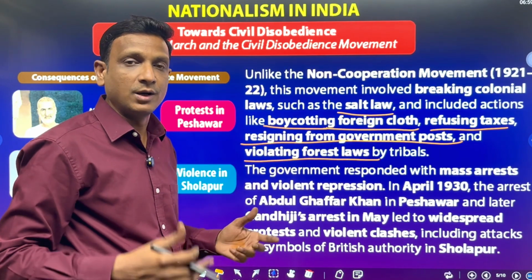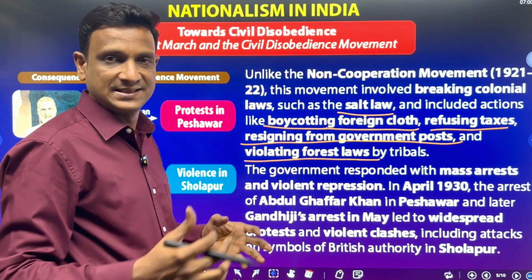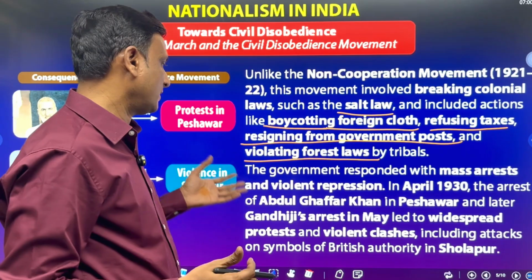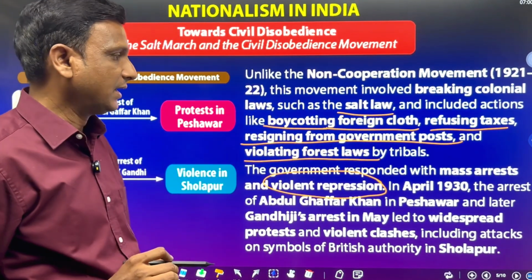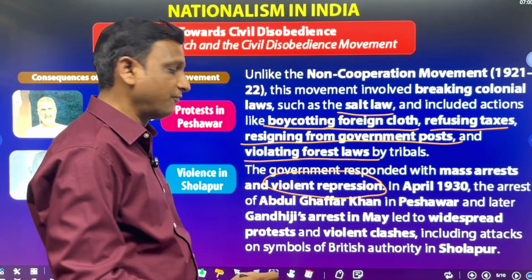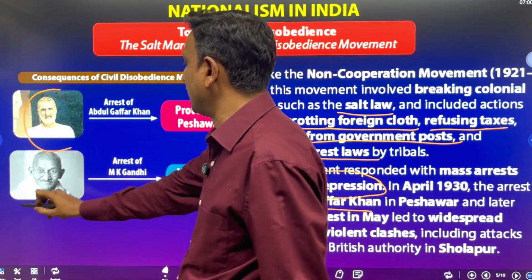At the same time, the British government responded with mass arrests. Violent repression was done by the British. In April 1930, Abdul Ghaffar Khan was arrested. Here we have Abdul Ghaffar Khan and Mahatma Gandhi.